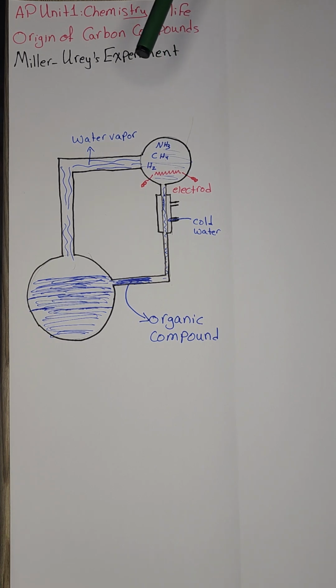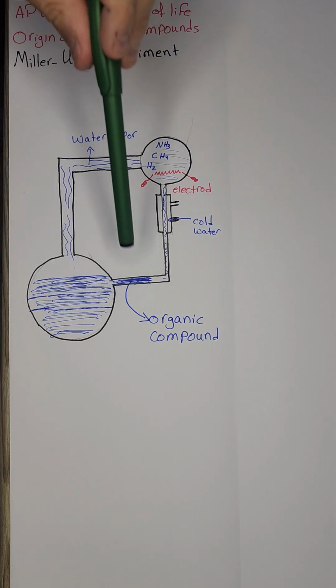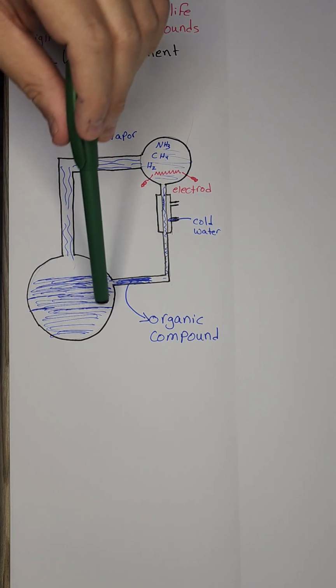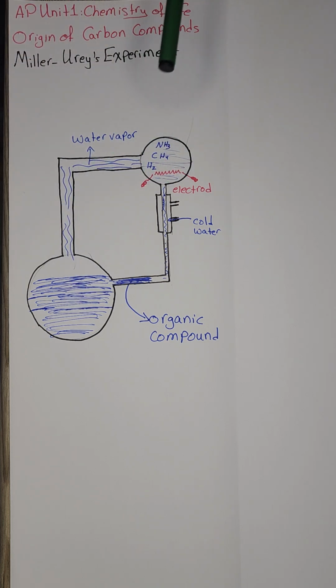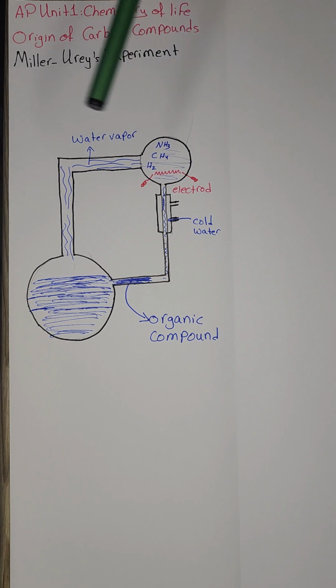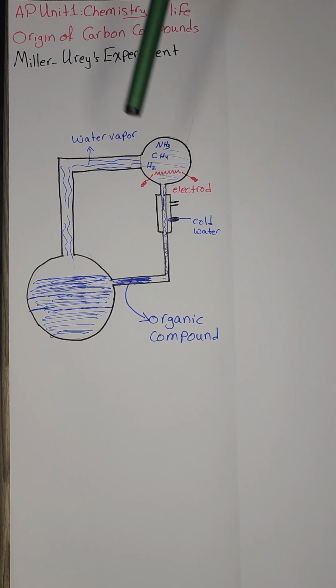And later in 1953, two scientists, Miller and Urey, designed an experiment to check this assumption. So in the experiment, they tried to resemble the prebiotic ocean and the prebiotic atmosphere. They assumed that the prebiotic atmosphere contains ammonia, methane, and hydrogen gas. And also they used electricity to resemble the lightning.